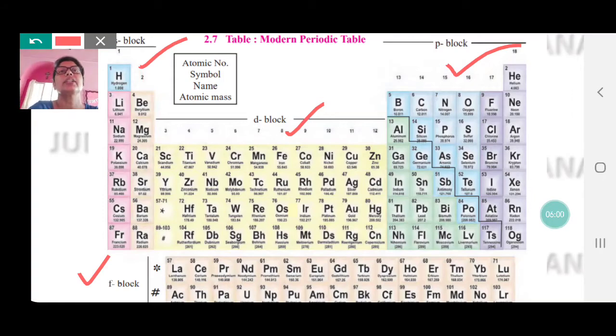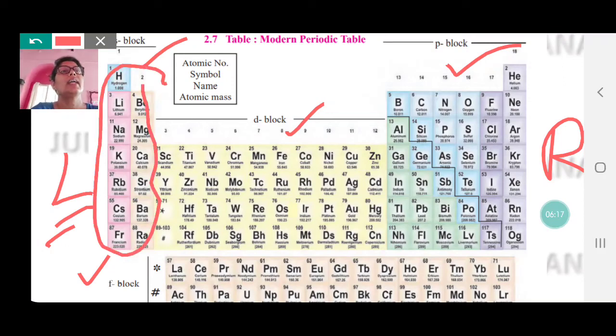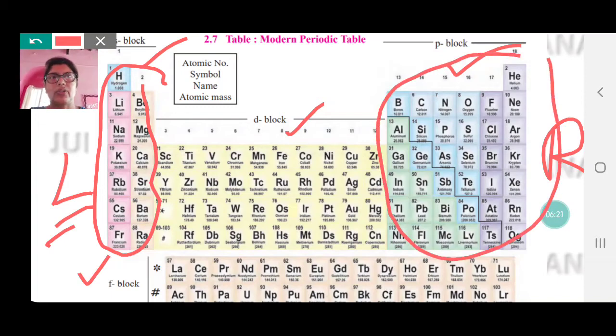Now talking about these blocks, the S block is to the left of the periodic table, while the P block is to the right. To the left, the S block elements are mainly metals. Then to the right we have mainly non-metals, including metalloids also.